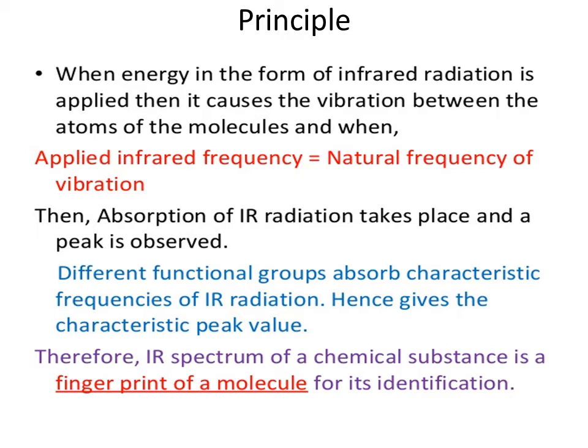Each functional group is capable of absorbing a particular wavelength of IR radiation. Therefore, the IR spectrum of a chemical substance is the key for identification, the fingerprint of the molecule.